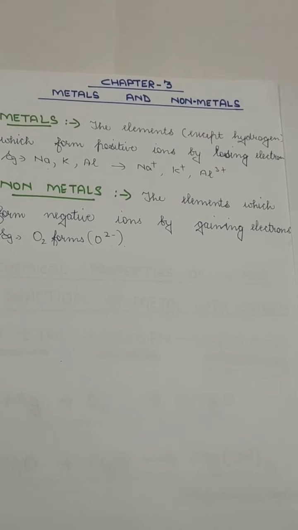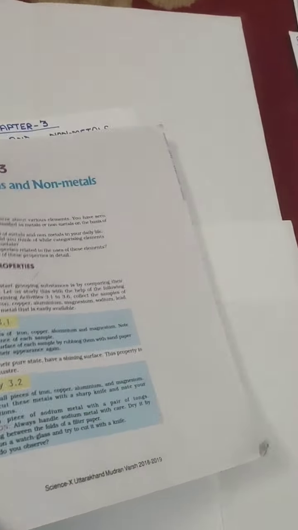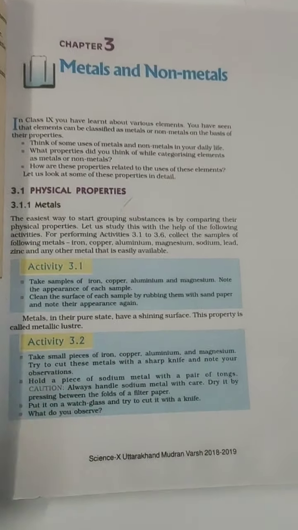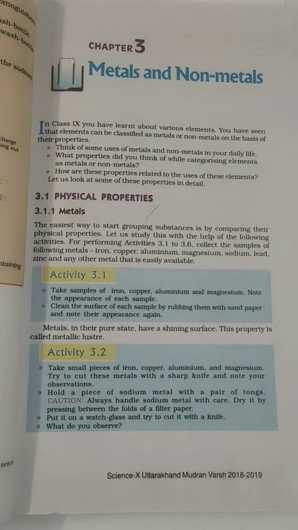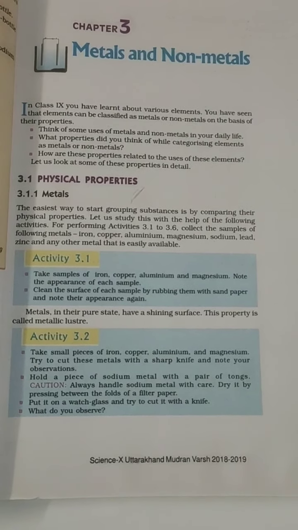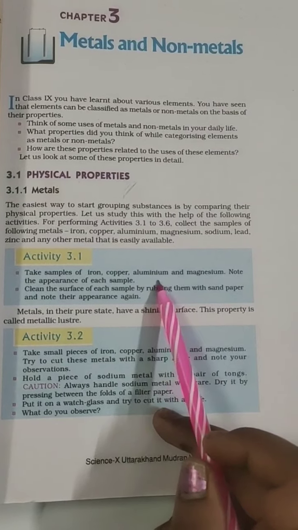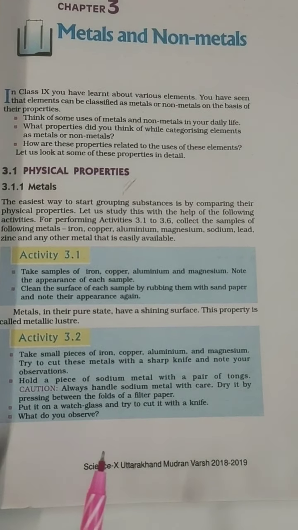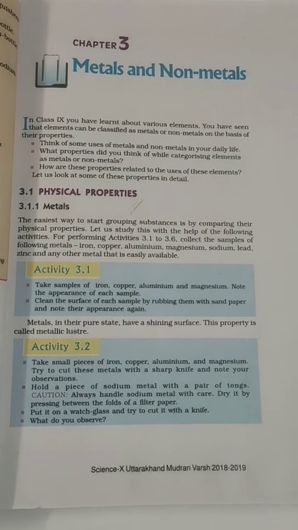So we will be reading about some physical properties of metals and non-metals with the help of the NCERT book. We will be reading activities which are given in your NCERT book. The first activity, 3.1, is we have to take some samples of iron, copper, aluminium or magnesium which will be available at your homes. So iron is very, very common, which you can get easily.